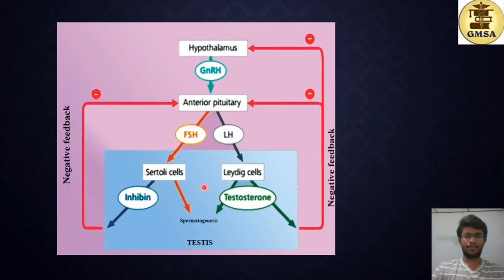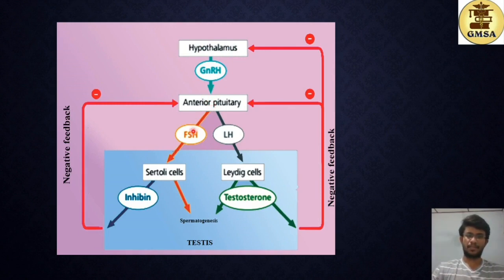Here you can see the diagrammatic representation of this hormonal control. First, just before puberty, the hypothalamus secretes GnRH, the gonadotropin releasing hormone, and this acts on the anterior pituitary.